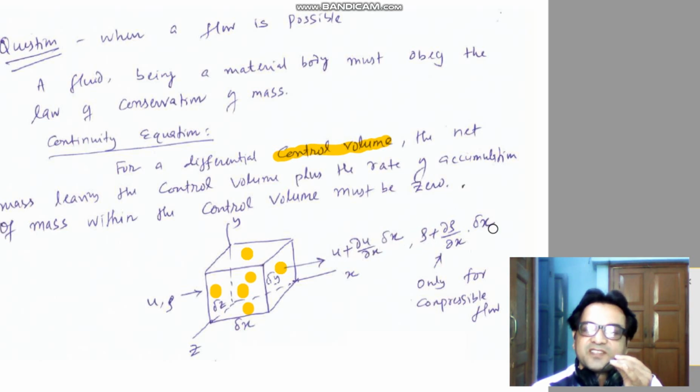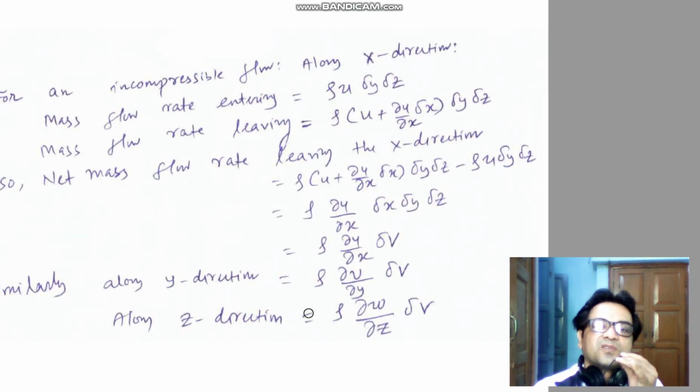Similarly, density also will change if it's a compressible flow, but let's assume it's an incompressible flow, so this term will be 0. If you know the velocity on both faces, you can easily find the mass flow rate. So for incompressible flow along the x direction, the mass flow rate entering is rho u delta y delta z, and the mass flow rate leaving is rho times u plus del u by del x delta x, into delta y delta z.